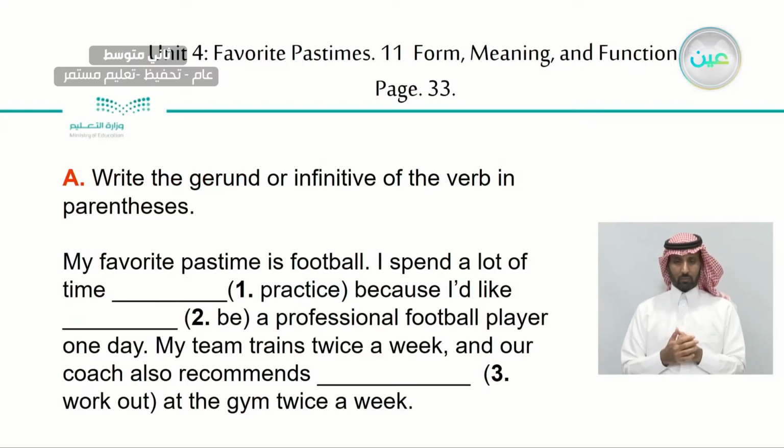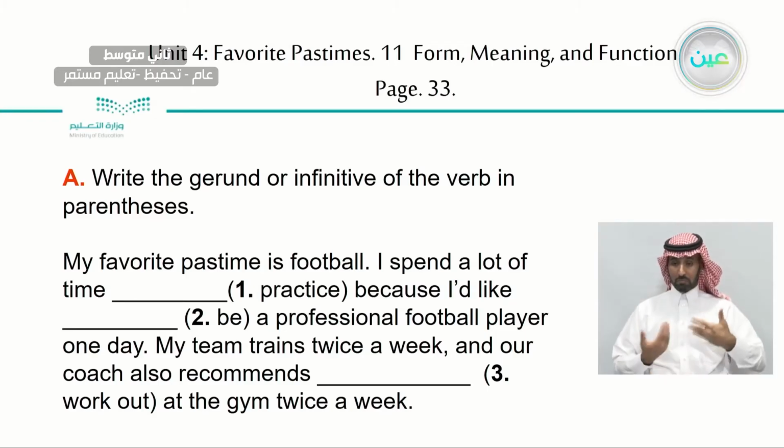Now, let's try to apply what we learned in this text, okay? We are going to write the gerund or infinitive of the verb from the words in the parentheses. I will give you an example, then I want you to think about it to answer. Let's read. My favorite pastime is football.